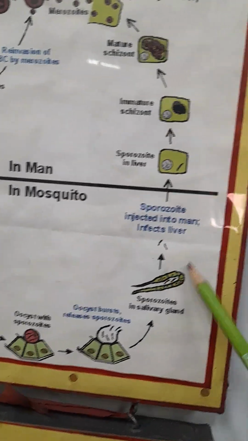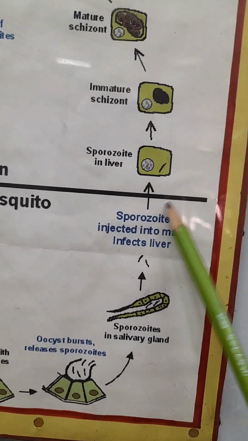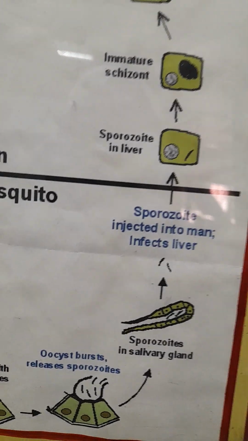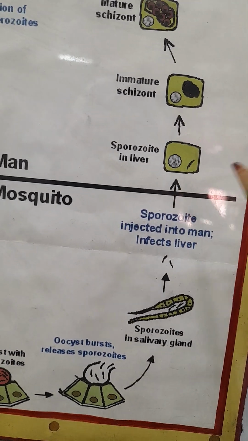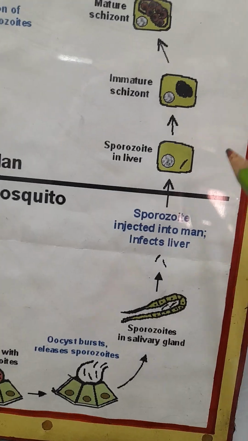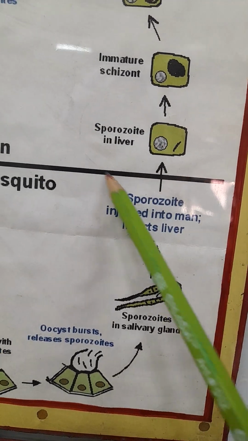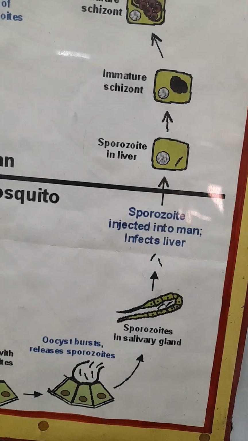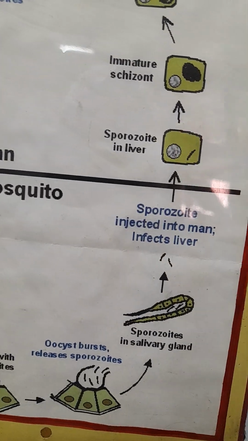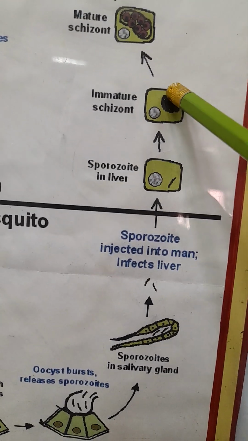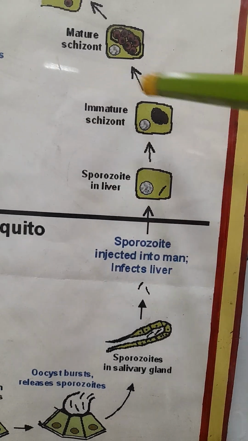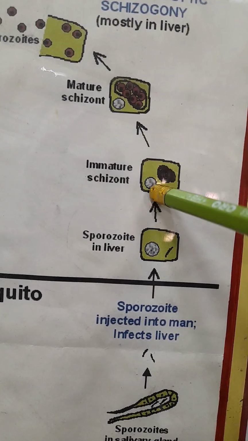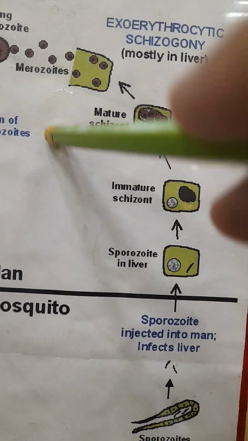Now the sporozoites which enter the body of a man from the bite of an infected mosquito move towards the liver, and the sporozoites convert to the immature schizont in the liver, and the immature schizont then converts into the mature schizont.